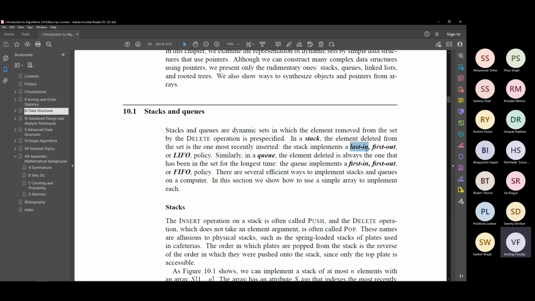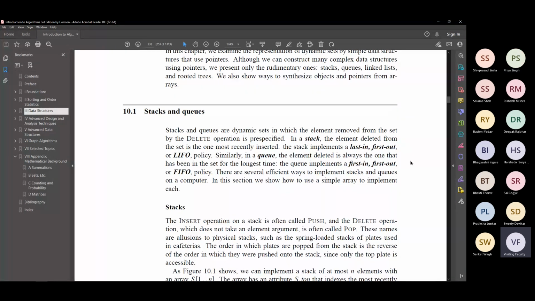That is the last one that went into the stack. Now if you have to remove books from the box, which one will you remove first? You can remove book 4 first, right? Because that is the one on the top. So the one that went last in is the one that will come first out, right? So that is the basic principle of stack.